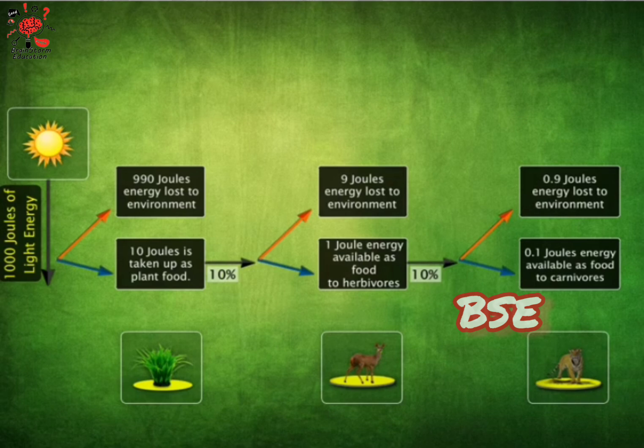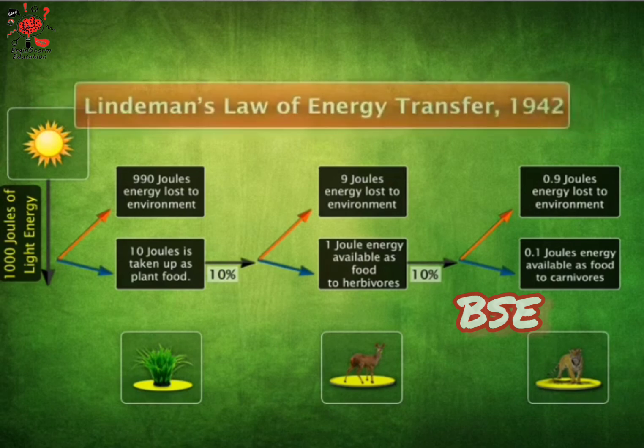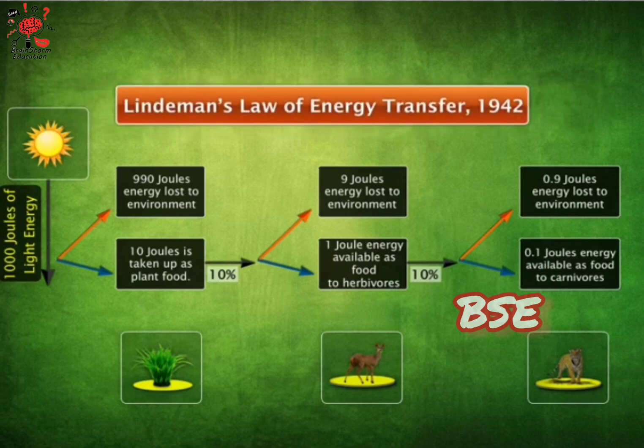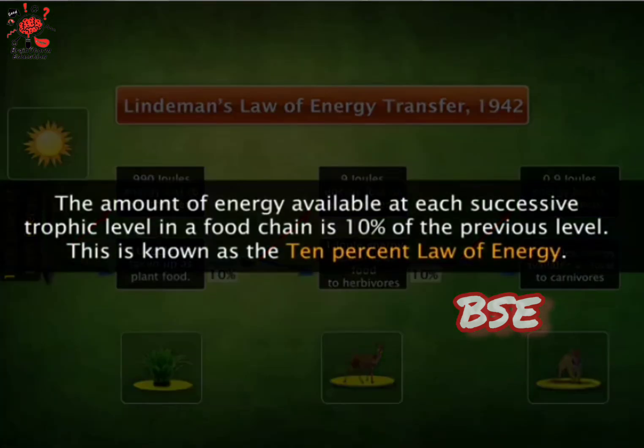Based on several such observations of the transfer of energy, Lindemann proposed a law in 1942. According to this law, the amount of energy available at each successive trophic level in a food chain is 10% of the previous level. This is known as the 10% law of energy.